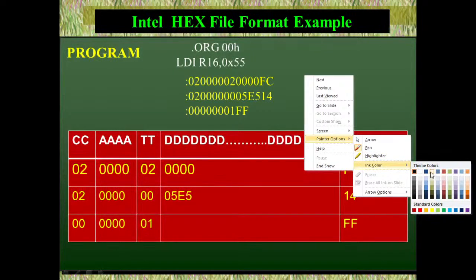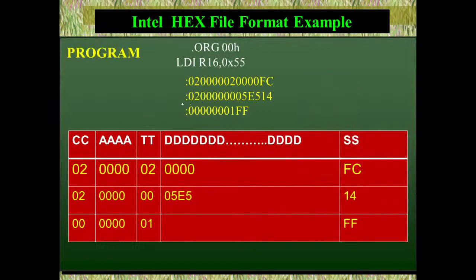Okay, good. So it will always start with this colon. The initial 02 says that in this line only two codes are there. The AAA will provide the address from which your code will start, so 000 is the address from where the code is starting. TT says what is there in that particular line, and at last there will be a checksum byte. So we produced this hex file last time, and I have shown you the typical example.